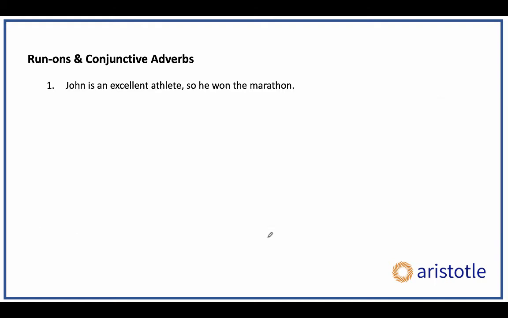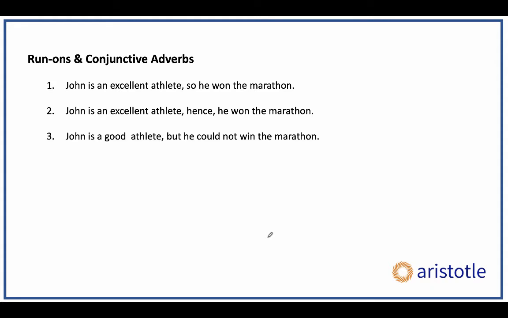So John is an excellent athlete, so he won the marathon. Let's take one or two more actually. So John is an excellent athlete, hence he won the marathon. Let's take one more, actually two more. So yeah, now we've got 4 sentences on the screen.